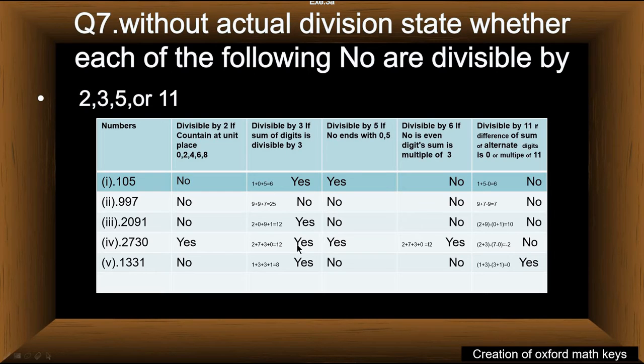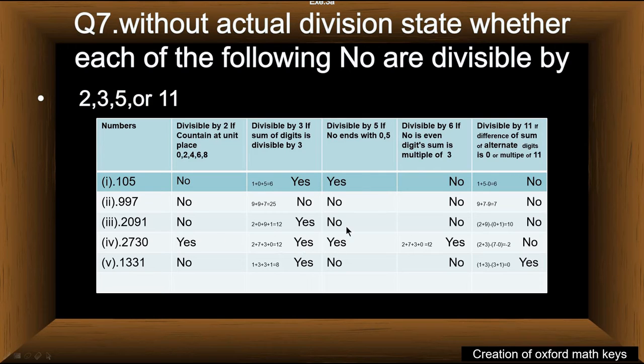Therefore, this is divisible by 3. 2730 is also divisible by 5 because the unit place digit is 0. This is the condition that if the unit place digit is 0 or 5, the number must be divisible by 5.